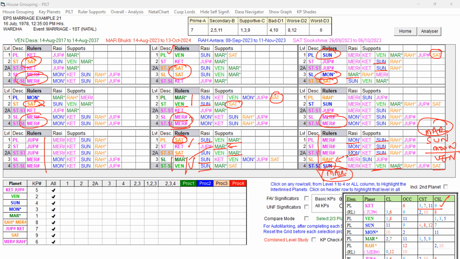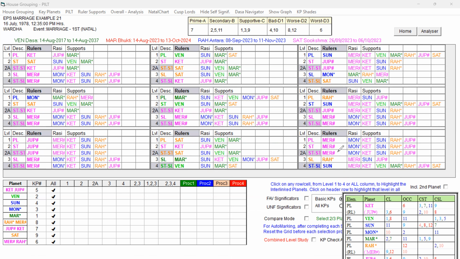But as you are aware of how difficult it was to find the combination, definitely there will be a problem in the marital life, right? That's what happened. In Mercury Dasa, Saturn Bukti, Mercury Antra, the native got married. Then after that, the problem started. So Mercury Dasa over, Ketu Dasa starts. If you look at Ketu, the star lord of Ketu is Saturn, unfavorable. At all the levels you can see, all mixed.